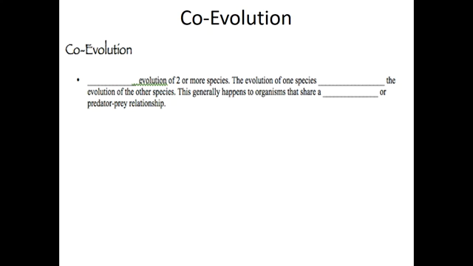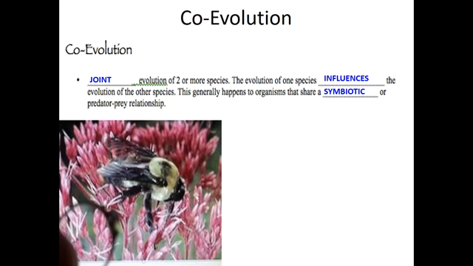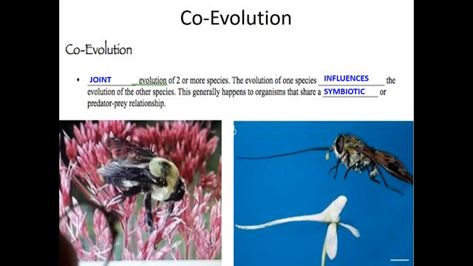So, some other mechanisms of evolution include coevolution. When we think of coevolution, it is essentially joint evolution. So, it's evolution of two or more species based on how they influence each other. So the evolution of one species can influence the evolution of another. And this generally happens when there's a symbiotic relationship or a predator-prey relationship. When we think of symbiotic relationship, usually it's mutualistic. So for example, with pollinators, angiosperms or flowering plants actually co-evolve with pollinators. So bugs and animals that help to pollinate flowers.